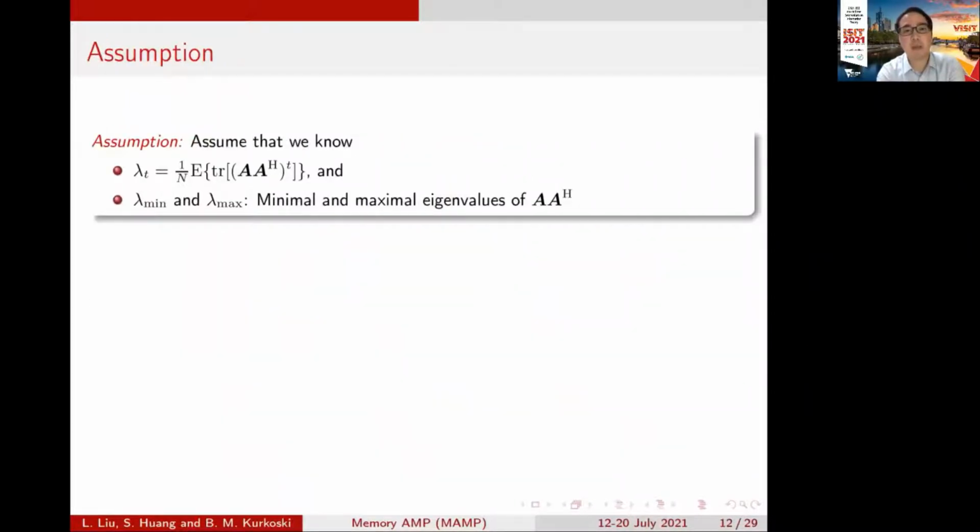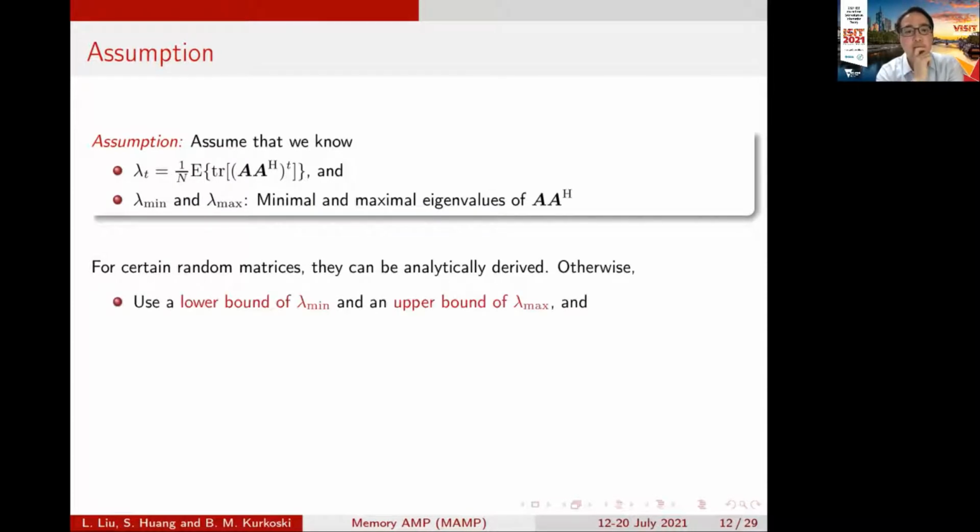The memory AMP is based on the assumption that the minimum and the maximal eigenvalue of the matrix AA^H are known. And also we know the trace of the matrix AA^H to the power t. This is just a weak assumption. For certain random matrices, for example, i.i.d. Gaussian matrix, this can be analytically derived. Otherwise, we can use a lower bound for the minimum eigenvalue of this matrix and use an upper bound of the maximal eigenvalue of this matrix instead.